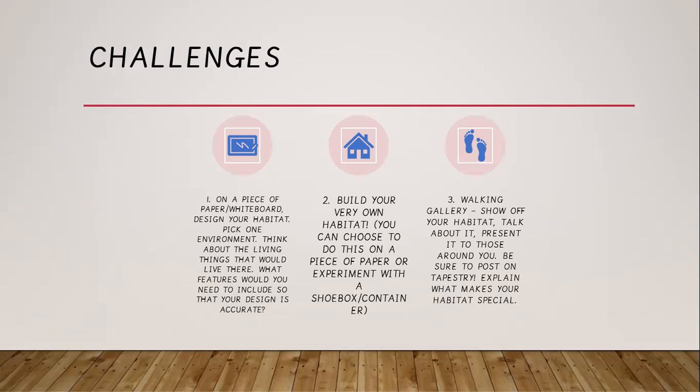So here are your challenges. Now these are just ideas of what you could do, but obviously at home, I'm not sure exactly what equipment and material you have access to. So whatever you have, you can be using. Number 1: on a piece of paper or whiteboard, design your habitat. Pick one environment. Think about the living things that would live there. What features would you need to include so that your design is accurate to the habitat that you have chosen? Then number 2 is to build your very own habitat. You can choose to do this on a piece of paper or experiment with a shoebox or container. And number 3 is the walking gallery. Show off your habitat, talk about it, present it to those around you.